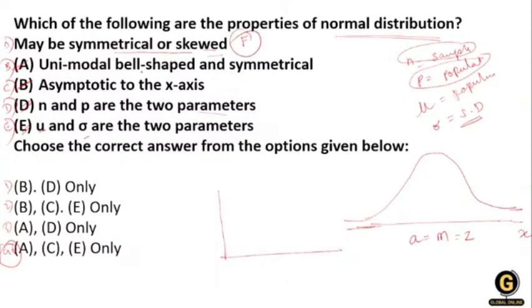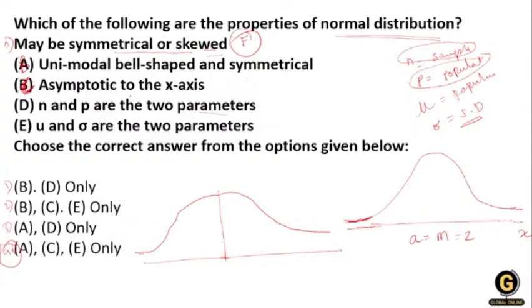Okay, then unimodal bell shape is symmetrical. Yes, unimodal bell shape, perfectly symmetrical curve, it's called a unimodal. When we are drawing like this, it is called a dual model. So this is unimodal. So option number B is true over here. Sorry for the confusion.